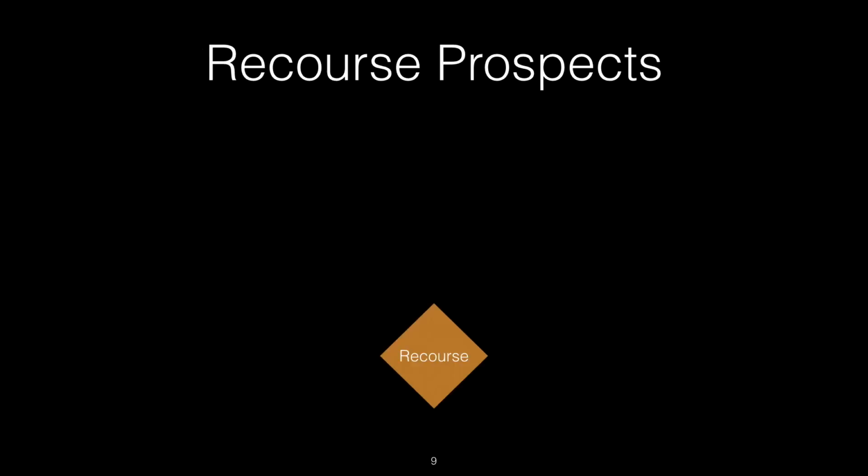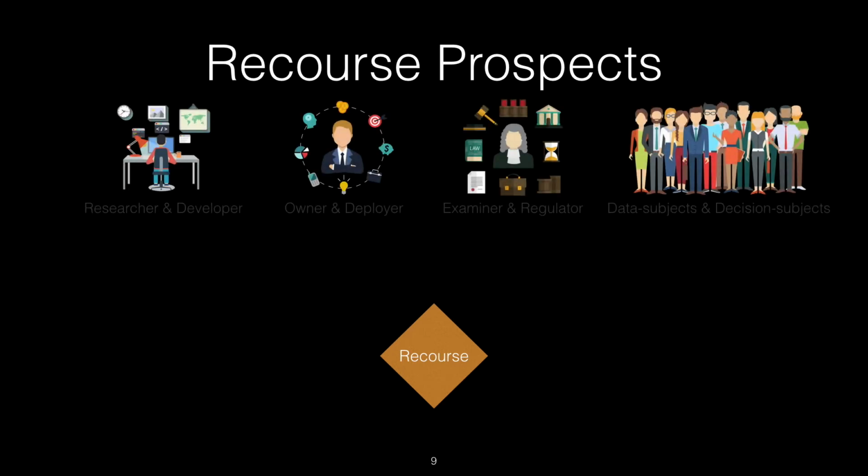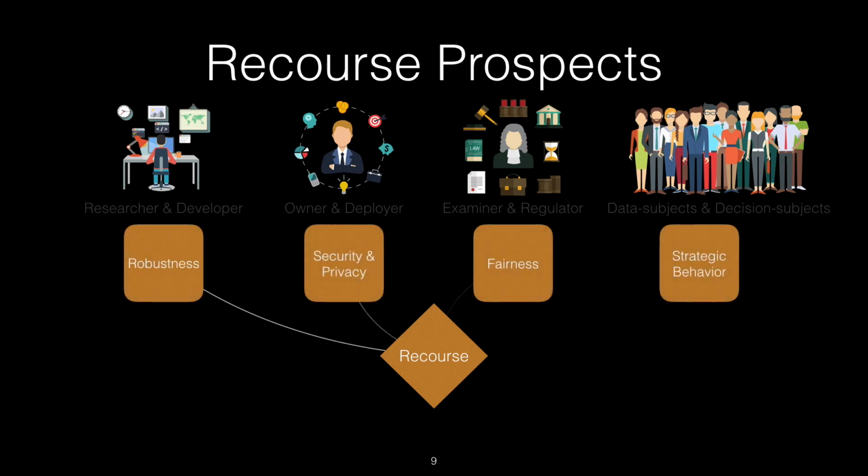In the final sections of this paper, we ask what are the prospects of the field of algorithmic recourse. The research questions above have primarily focused on one stakeholder, which is the affected individual. However, giving the right of recourse to individuals should not be considered in a vacuum and independently of the effect that providing explanations and recommendations may have on other stakeholders, such as the model deployer and regulators, or in relation to other desirable system properties, such as fairness, security, privacy, and robustness, which are broadly referred to as ethical machine learning. For example, fair prediction does not necessarily imply fair recourse.